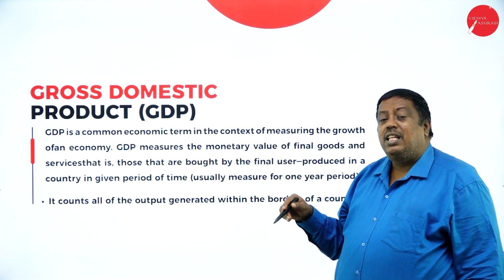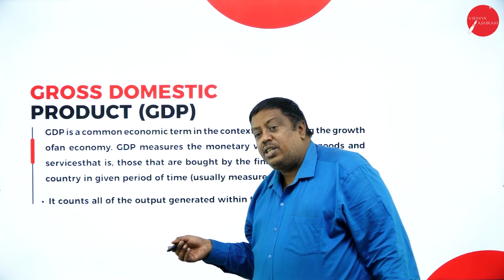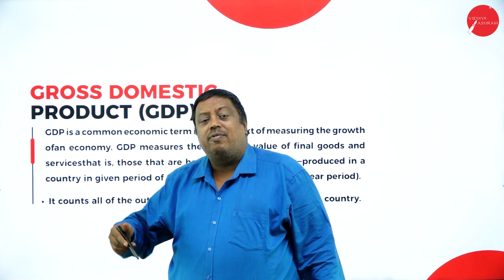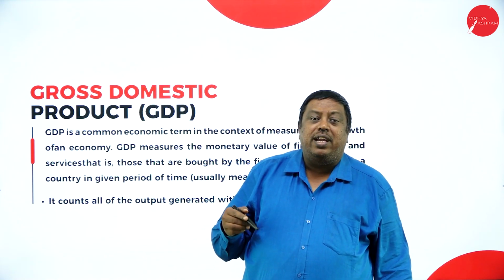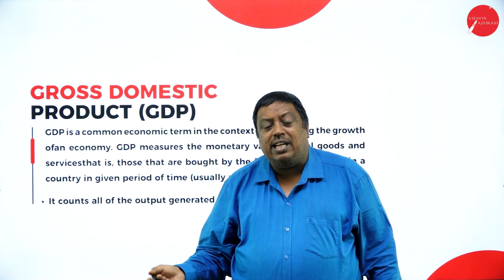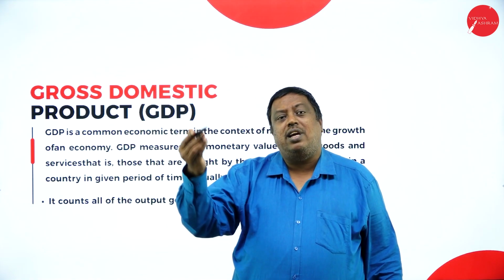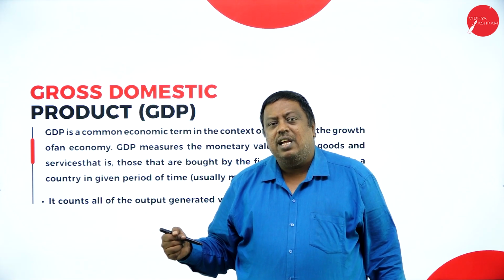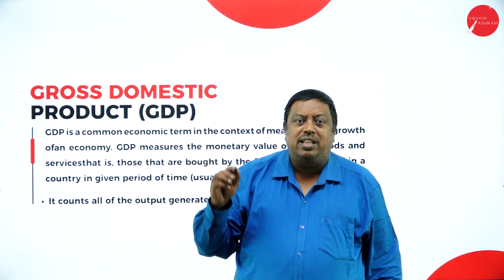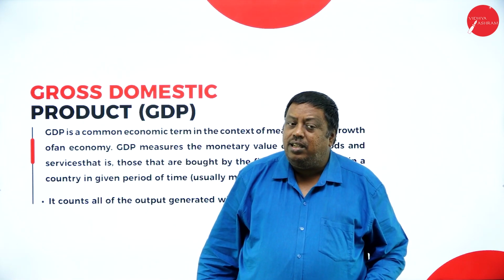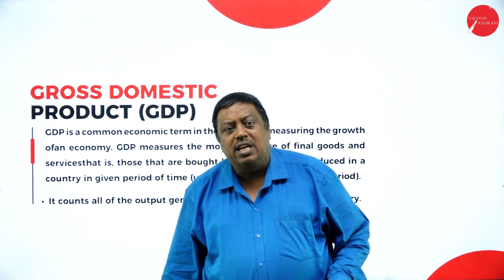Thus the calculation of a country's income is measured on where the product is produced and consumed by the final consumer, and what amount has been received by the government. Based on that, they calculate GDP. GDP is very much required for the nation.